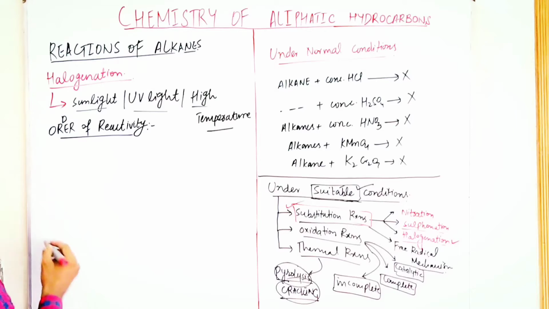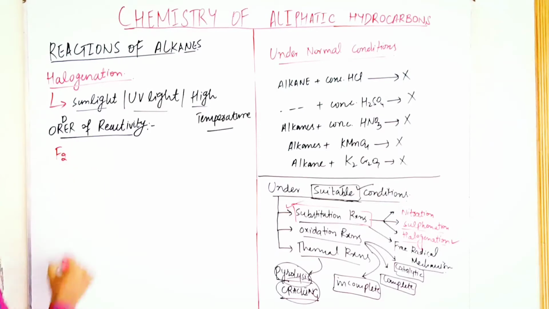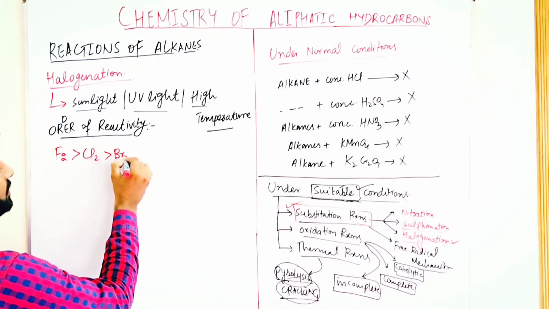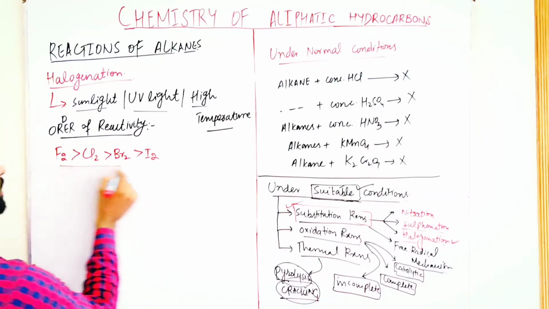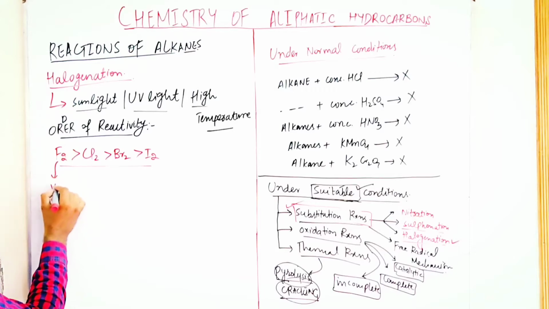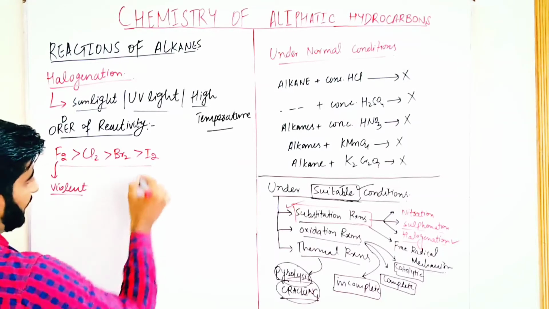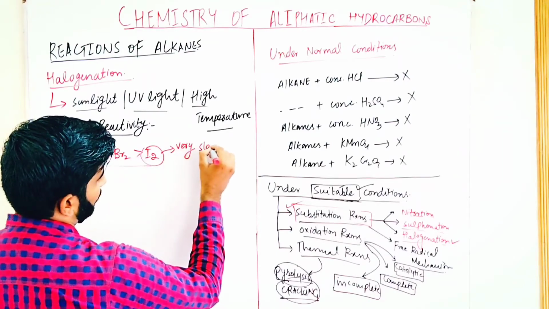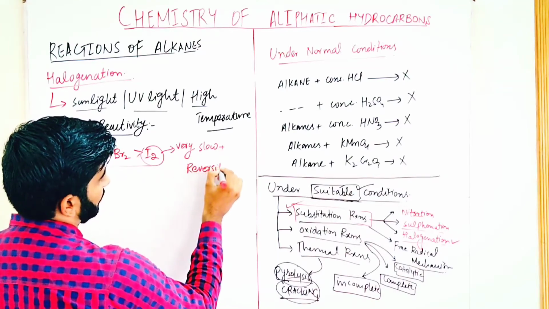The order of reactivity of halogens. Fluorine is more reactive as compared to chlorine, and chlorine is more reactive as compared to bromine, and bromine is more reactive as compared to iodine. So this is the order of reactivity of halogens. The reactions of fluorine are violent, out of control, and the reactions of iodine are very slow. And these are the reversible reactions.